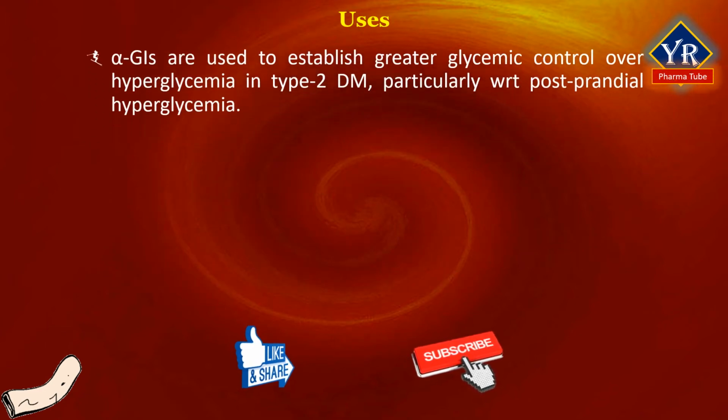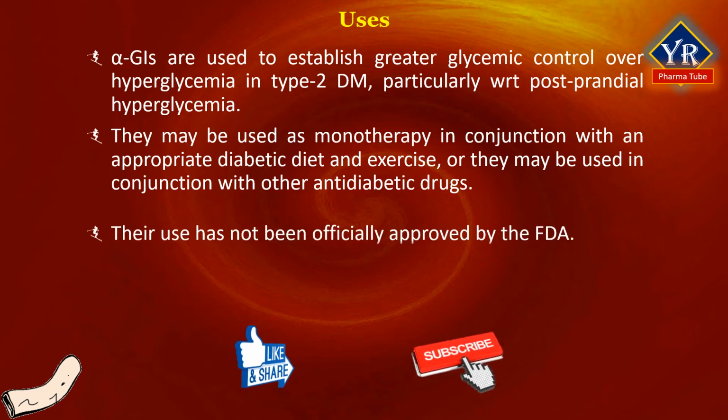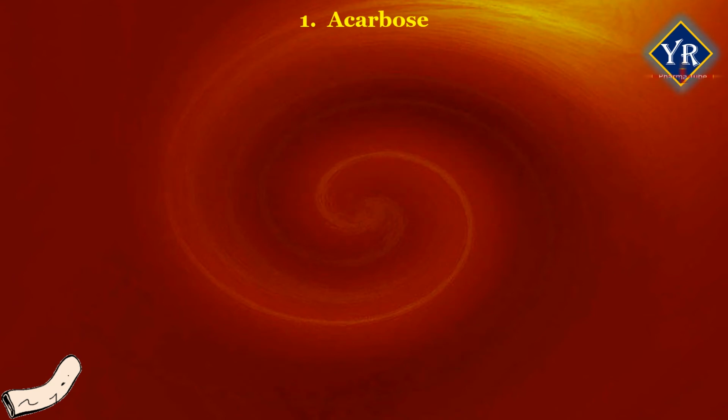Alpha glucosidase inhibitors are used to establish greater glycemic control over hyperglycemia in type 2 diabetes mellitus, particularly with regard to postprandial hyperglycemia. They may be used as monotherapy in conjunction with an appropriate diabetic diet and exercise, or they may be used in conjunction with other anti-diabetic agents. The drug of choice of alpha glucosidase inhibitors is acarbose.